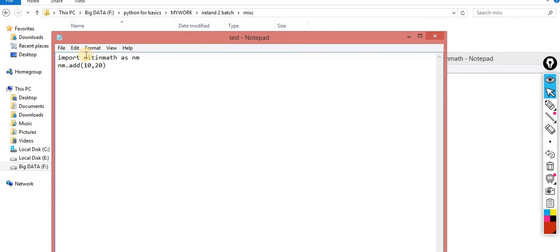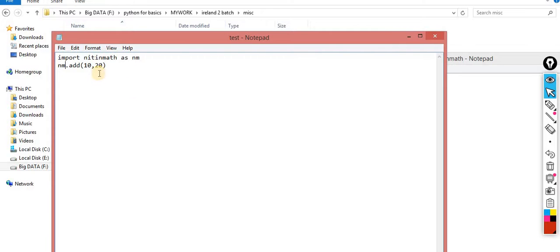Now understand the various possibilities of how you can import these functions or modules inside your program. Let me show you. If I simply use import Nitin Math, here I am supposed to write the complete name, Nitin Math, but I don't want to write the complete name. That's why I give a nickname, that is NM. That's it. So now I am writing NM over here. This is one way by which you can import this into this file.